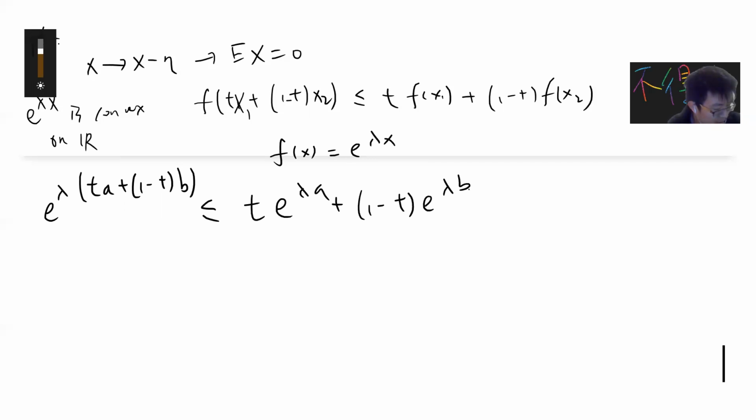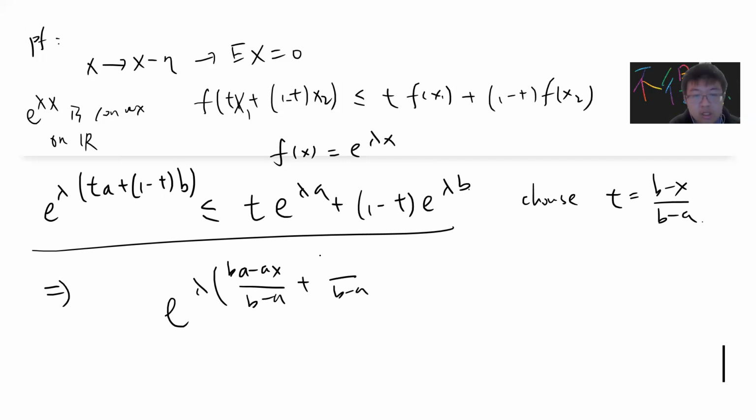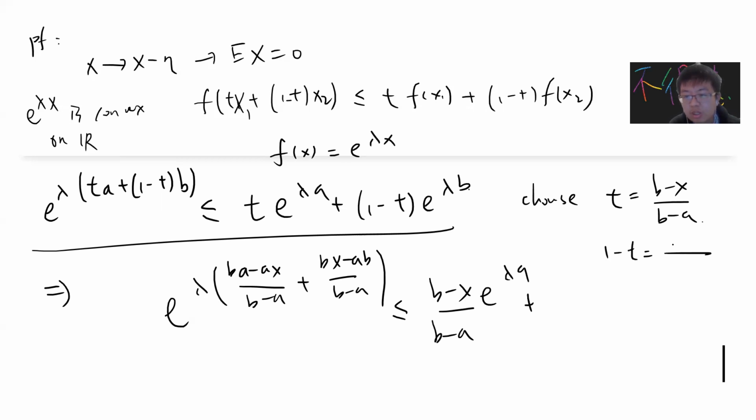Okay, so combine all of these. Let me just choose t to be b minus x divided by b minus a. You combine this and do some simple computation. You get (ba minus ax) divided by (b minus a) plus (bx minus ab) divided by (b minus a). This is less than or equal to (b minus x) over (b minus a) times exponential lambda a, and then 1 minus t will be (x minus a) over (b minus a), times exponential lambda b.